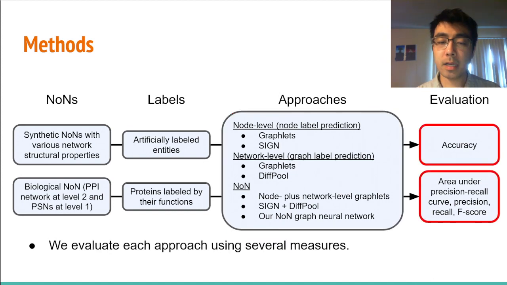Finally, we evaluate each approach in their respective task using a variety of measures. For the synthetic NONs, because the class sizes are balanced, we just evaluate using accuracy. For the biological NONs, however, because class sizes are imbalanced, we consider area under the precision recall curve, precision, recall, and F-score.